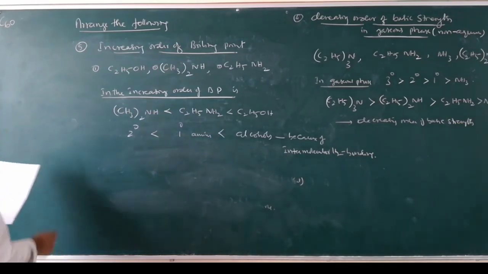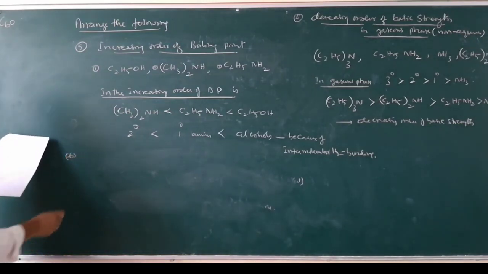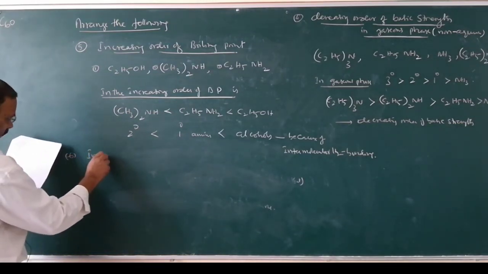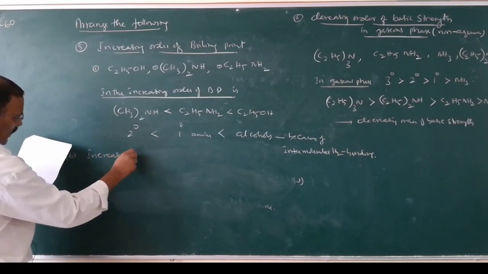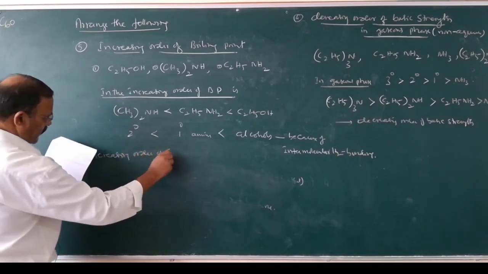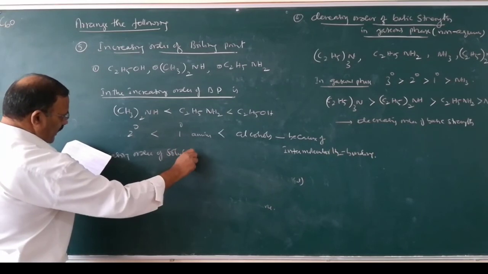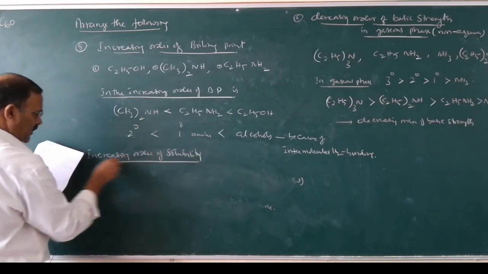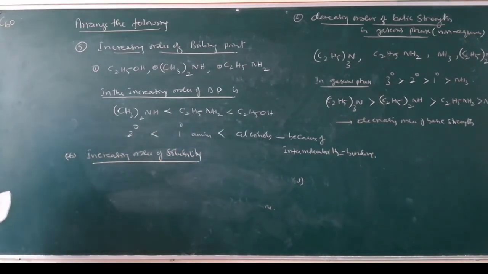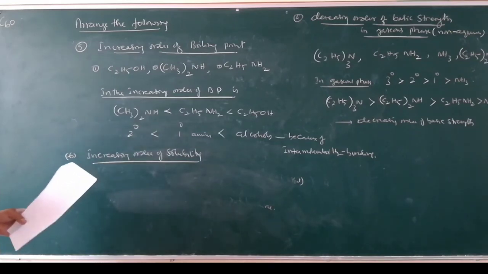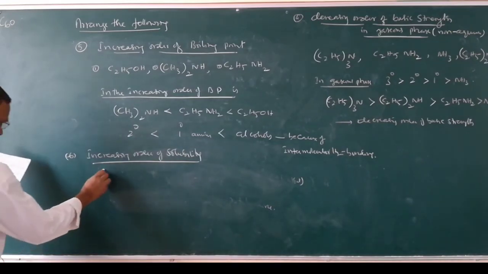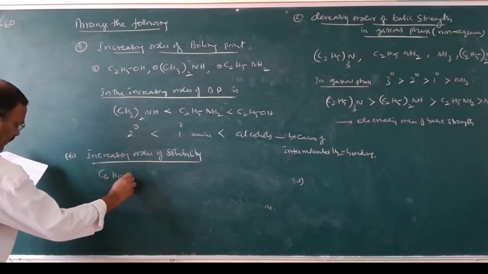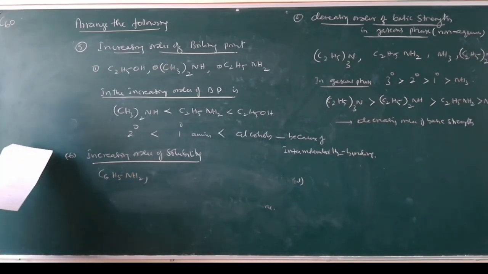And then lastly, the sixth one: increasing order of solubility. So what are the compounds given? C6H5NH2, this one is aniline.